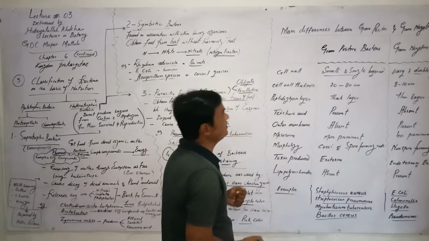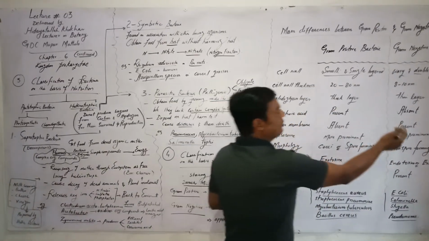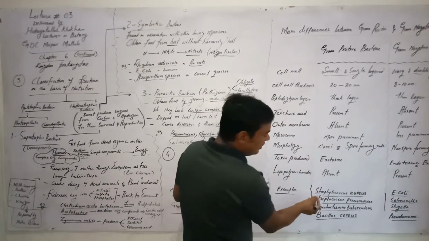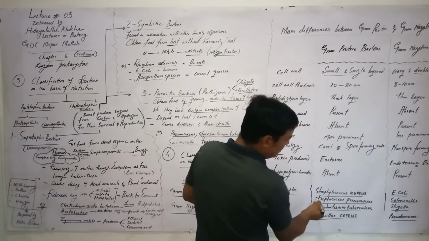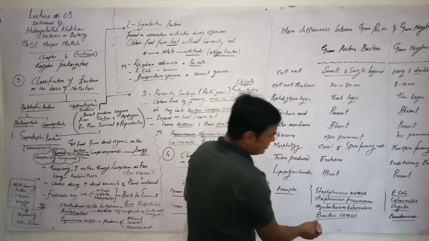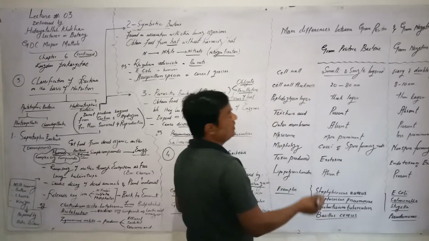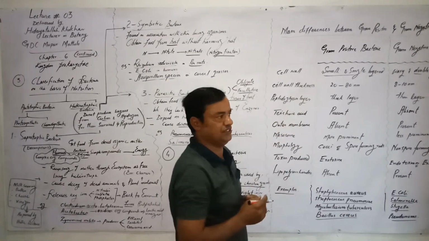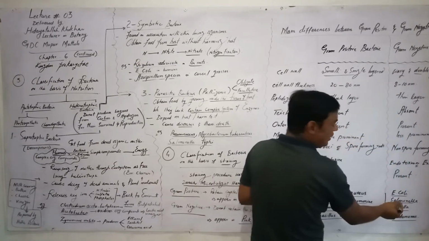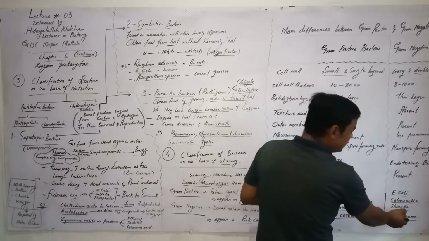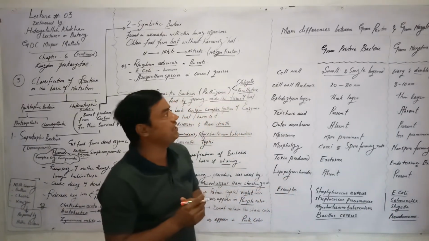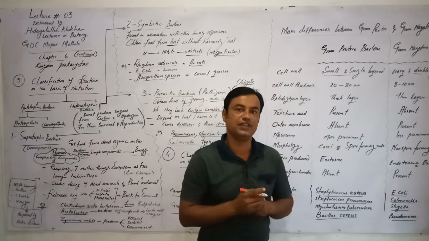We take examples of gram positive and gram negative bacteria. Gram positive bacteria include Staphylococcus aureus, Streptococcus pneumoniae, Mycobacterium tuberculosis, and Bacillus cereus. Gram negative bacteria are E. coli, Salmonella, Shigella, and Pseudomonas. So this is all about gram positive and gram negative.